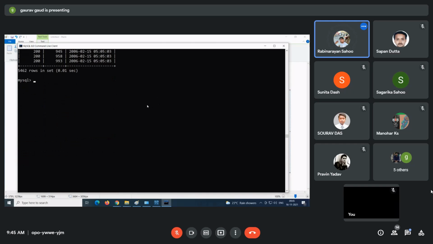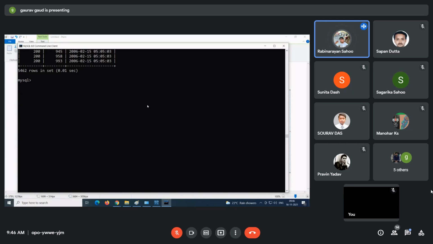So now, guys, let's say I have a table, and I don't want its whole data. I want the table structure, like which columns are there and which data I can feed.